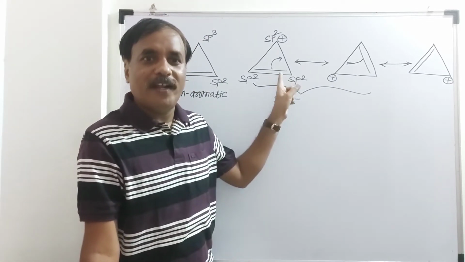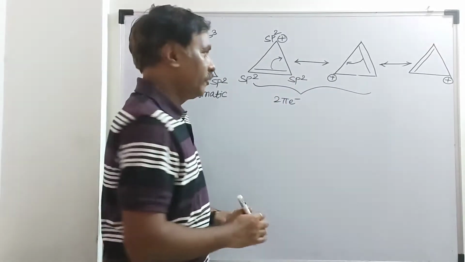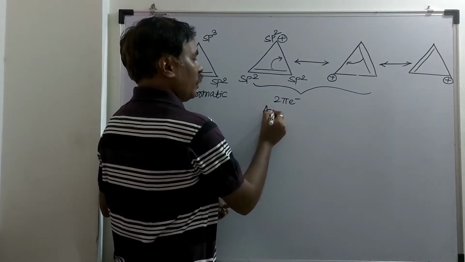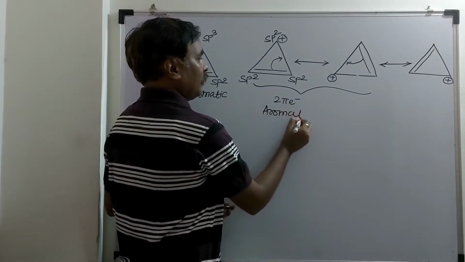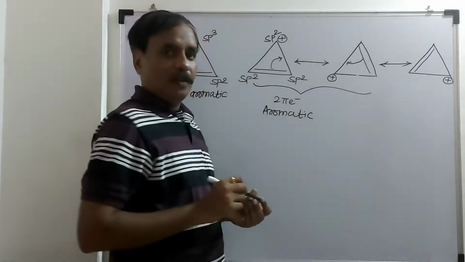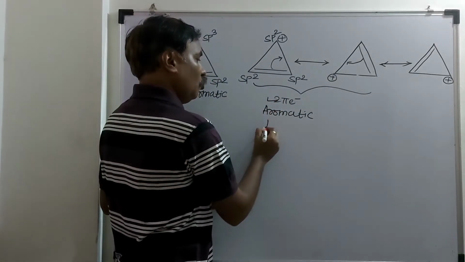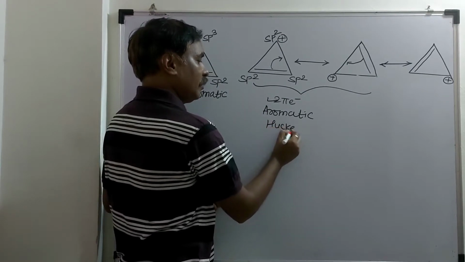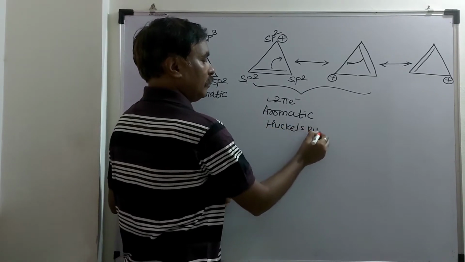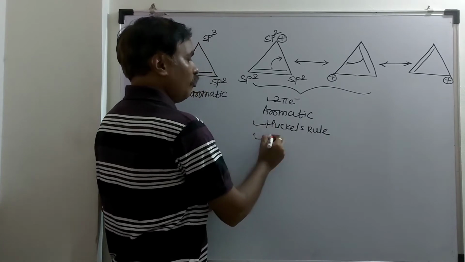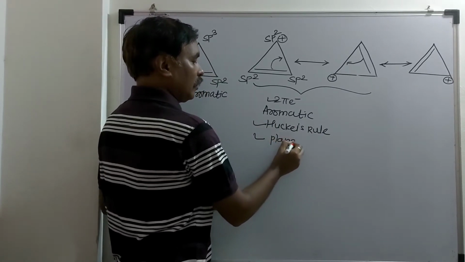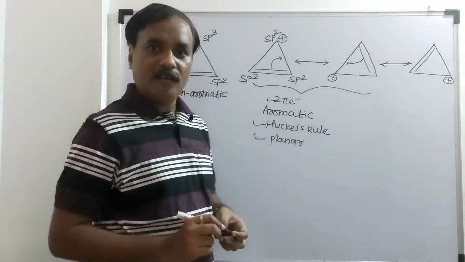And this carbocation of cyclopropene is what? Aromatic. This is aromatic, and it obeys Huckel's rule. 2 pi electrons, it obeys Huckel's rule. Compound is planar.